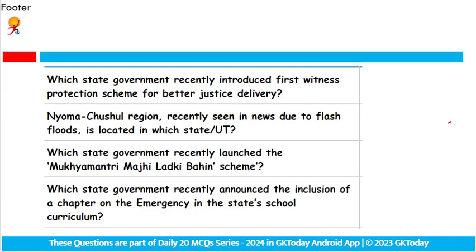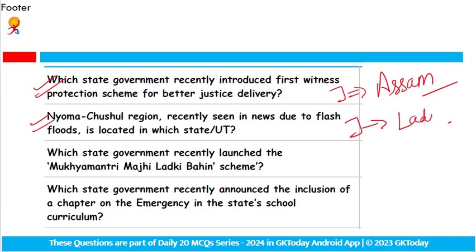Let's move to the revision session of state news. So, which state government recently introduced the first witness protection scheme for better justice delivery? This initiative is of the Assam government. Next one is Neomak Chushul region, recently seen in the news due to flash floods, is located in which state or UT? It is located in Ladakh.